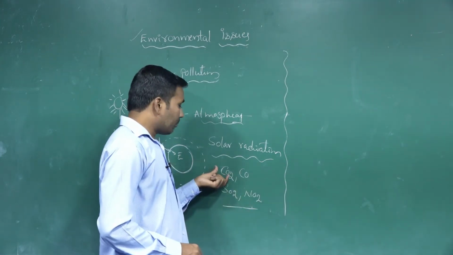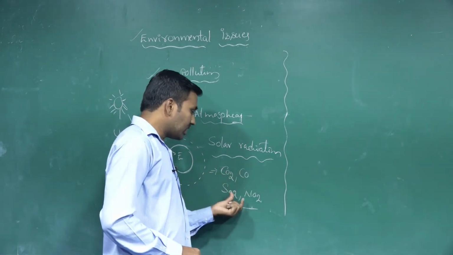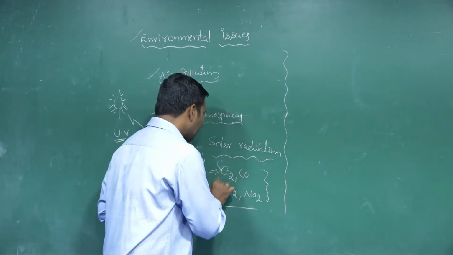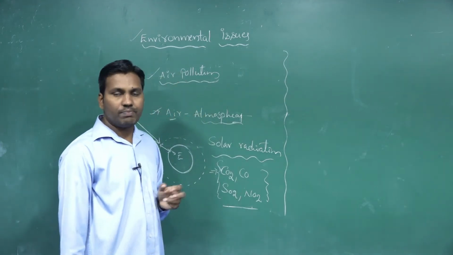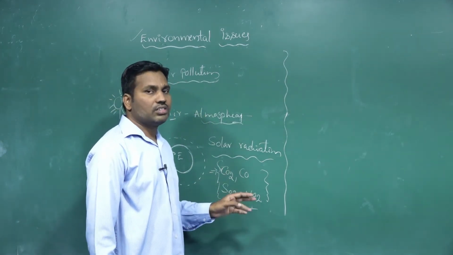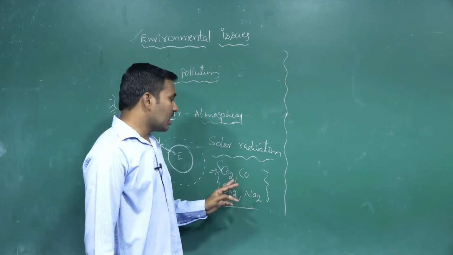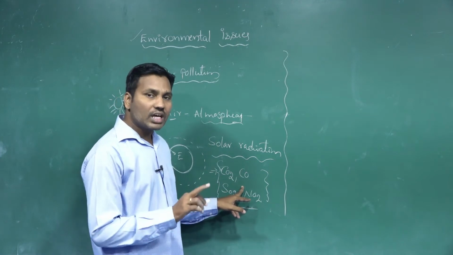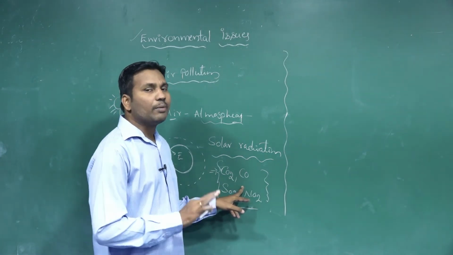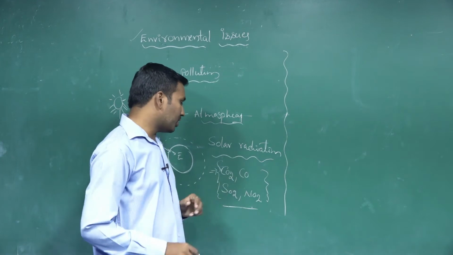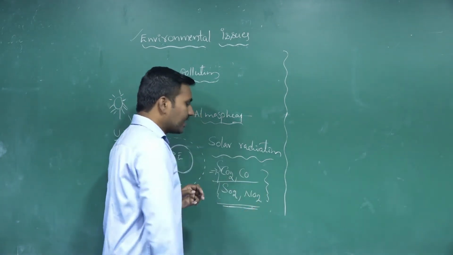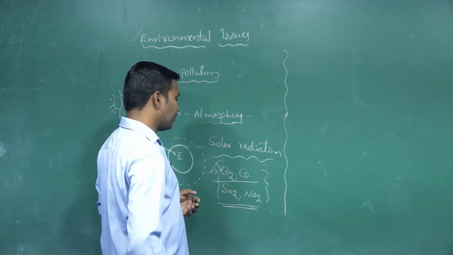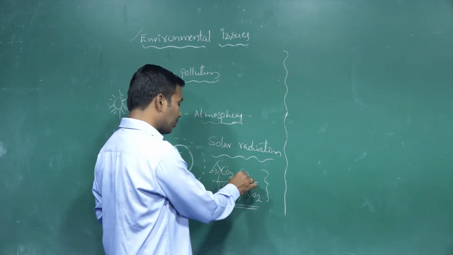When these components are released excessively into the atmosphere, they cause air pollution. That is, altering the composition of the gases in our surroundings leads to air pollution. Majorly, where are these gases released from? For example, carbon dioxide and carbon monoxide.